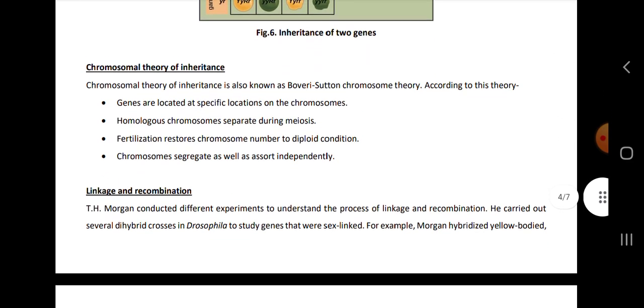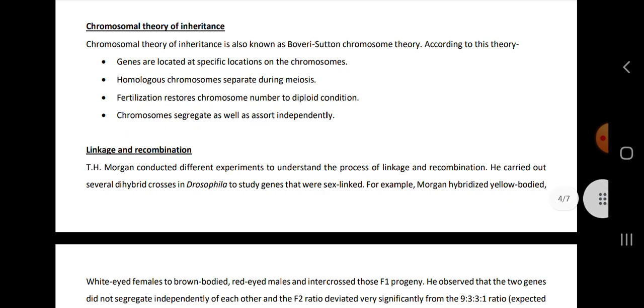Then comes the chromosomal theory of inheritance, most important topic. It is also known as Boveri-Sutton chromosomal theory. According to this theory, genes are located at specific locations on chromosomes. Homologous chromosomes separate during meiosis. Then fertilization restores chromosome number to diploid condition. Chromosomes segregate as well as assort independently.